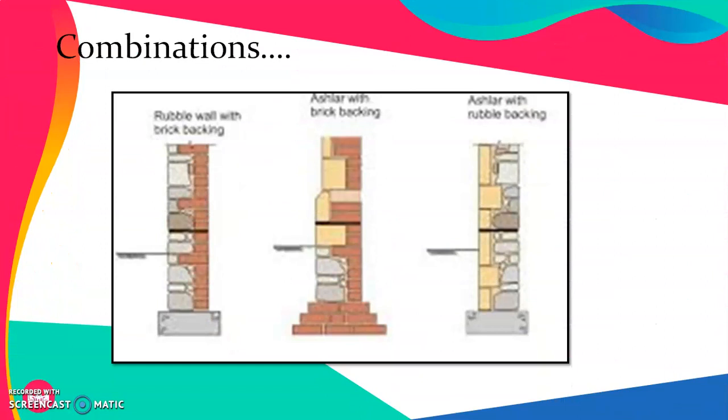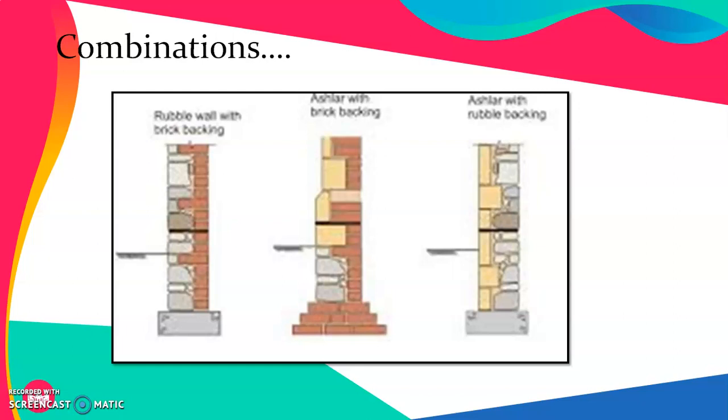These figures are showing certain combinations. The first part shows the rubble wall with brick backing, in which the external surface is made up of stone masonry, while the internal is made up of brick masonry. In this we can have some classical rough tooled stonework outside and the brickwork inside. The second shows the ashlar with brick backing, in which the construction methodology will be a bit different than in the previous case.